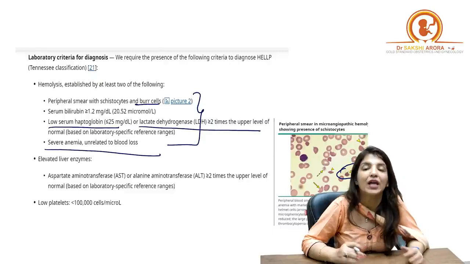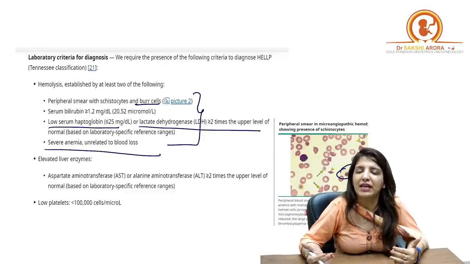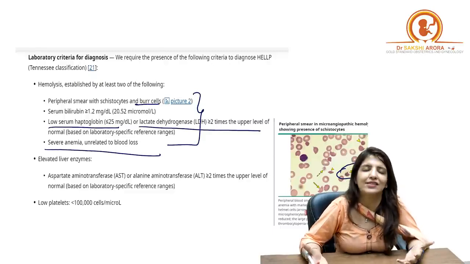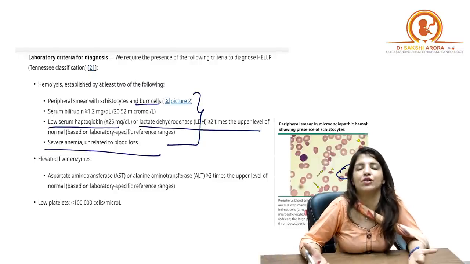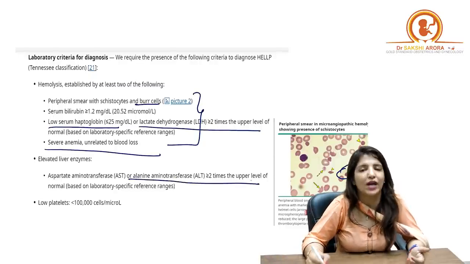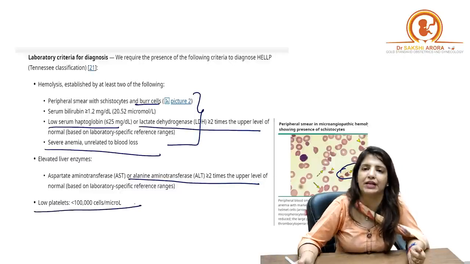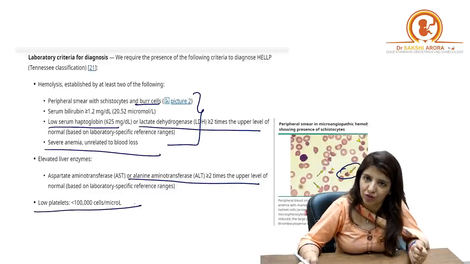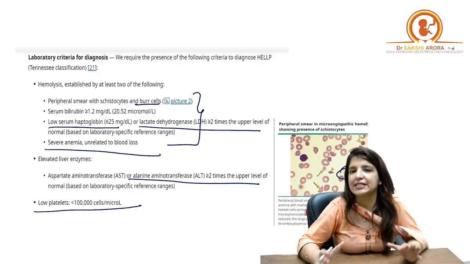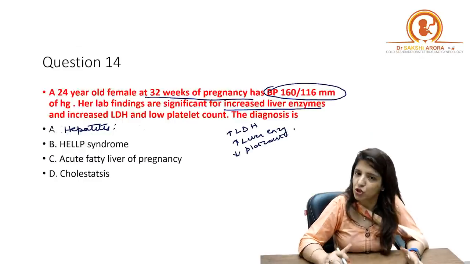hemolysis is present. Now, liver enzymes: EL is elevated liver enzymes, where the liver enzymes are raised to more than 2 times their normal value, and LP is low platelet count, that is platelet count less than 1 lakh. Right? So this is Tennessee's criteria for diagnosing HELLP syndrome.